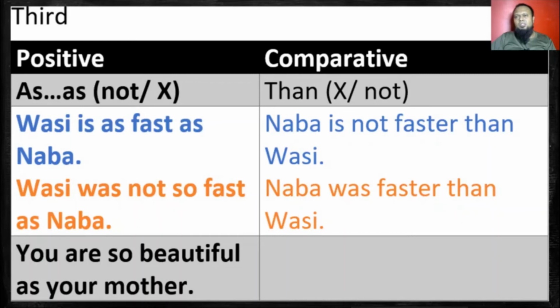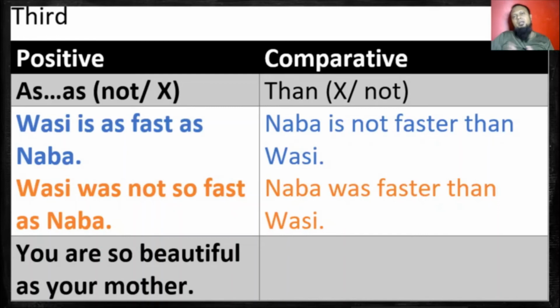If Rohim and Karim are siblings, there cannot be a superlative form, only positive form for Rohim or only positive form for Karim, a single sentence. And if we want to compare Rohim and Karim, there is only comparative form, right? There is no superlative form. So positive. Look at the rule first. As dot dot as, not or cross.